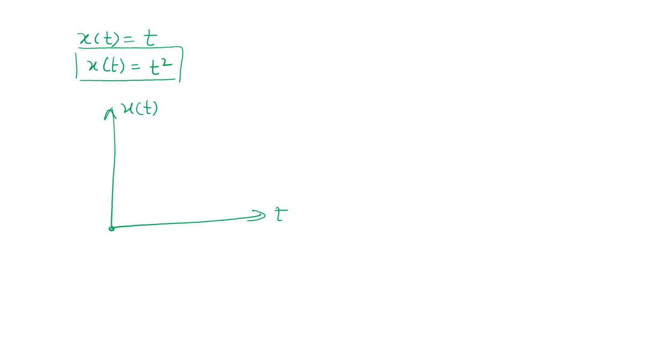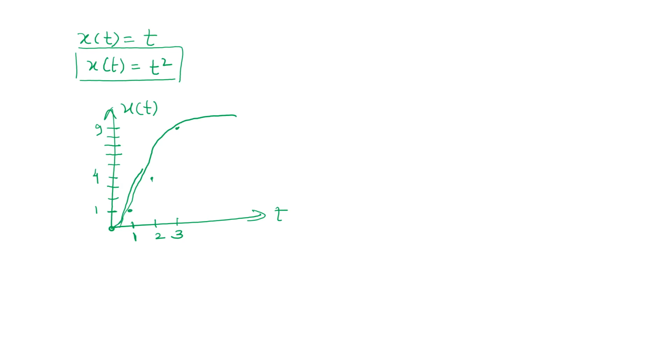So at t equal to 0, x(t) will be 0. At t equal to 1, x(t) will also be equal to 1. At t equal to 2, x(t) will be equal to 4. I'll get this point. At 1, I'll get this point. At t equal to 3, 3 square will be 9. So I will get something like this. This is the graph of t square.